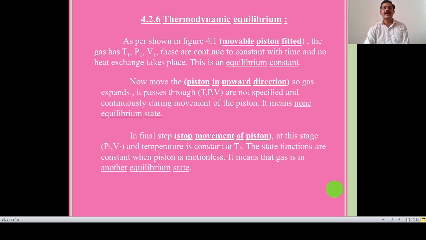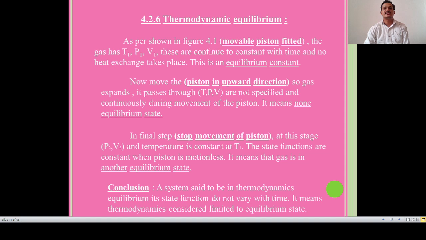It indicates that if we stop the movement of the piston at constant temperature, the values change to pressure 2 and volume 2, that is the final pressure and final volume. Then that state is shifted to another equilibrium because the piston is motionless. So this is all regarding thermodynamic equilibrium.